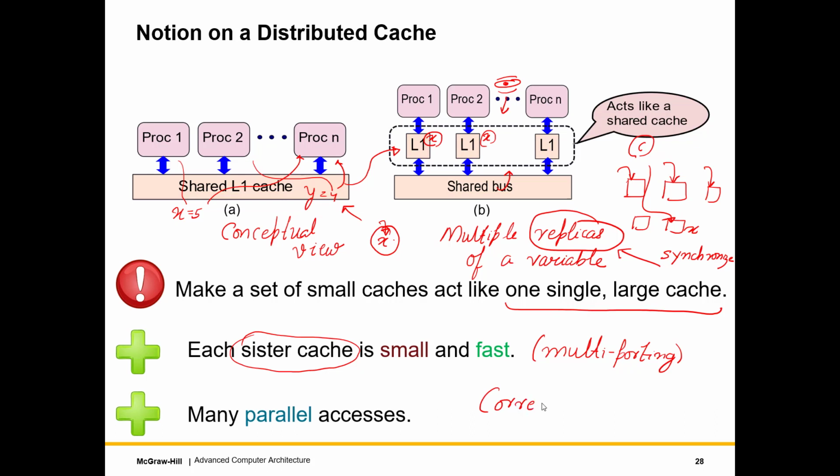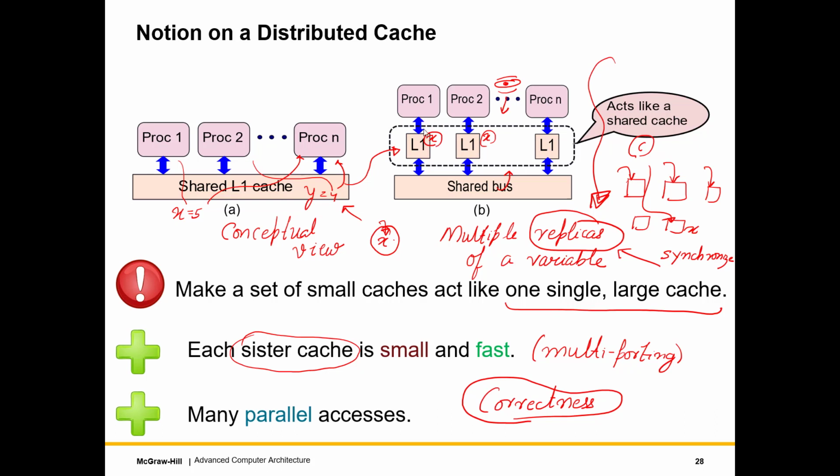So the main issue here is actually correctness. If we were to design such a distributed cache, which will maintain multiple replicas, and these replicas are a big issue, this is the elephant in the room, right? If I were to maintain multiple replicas, then how will they synchronize with each other? That becomes a very important issue.